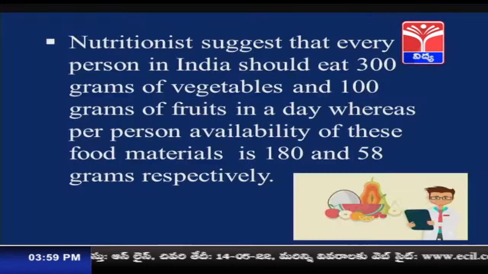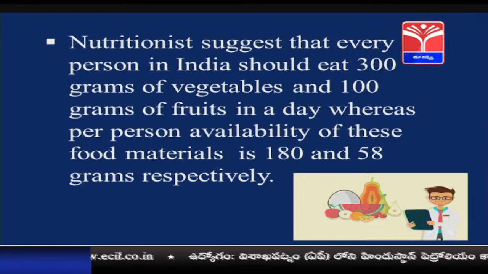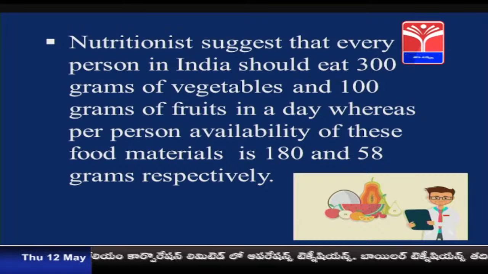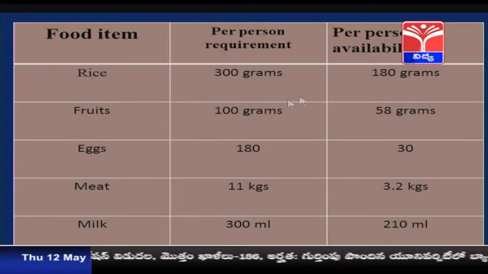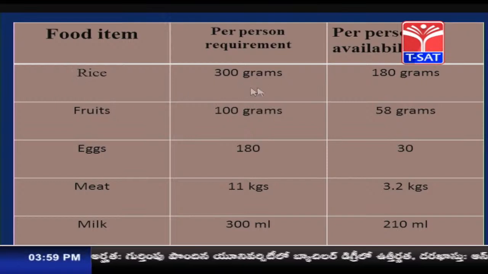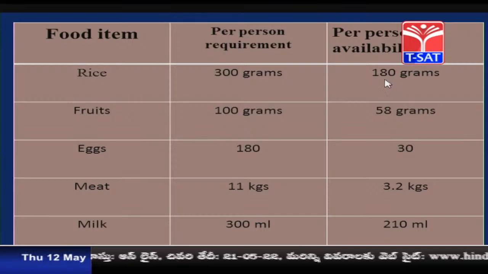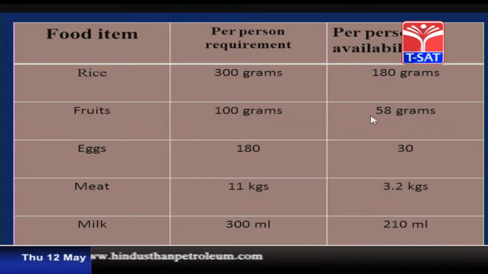And the next thing is, how much of the fruit is available to the people? Yes. So, 100 grams is the requirement and only 58 grams is available to the people. So, this is not good for the health of the citizens. See this slide, you will understand better. Food item, per person requirement, per person availability. So, vegetables 300 grams per person requirement is there, as we have discussed in the previous slide. What is the availability? Per person availability is 180 grams. Fruits it is 100 grams as we have discussed, and only 58 grams per person availability is there.